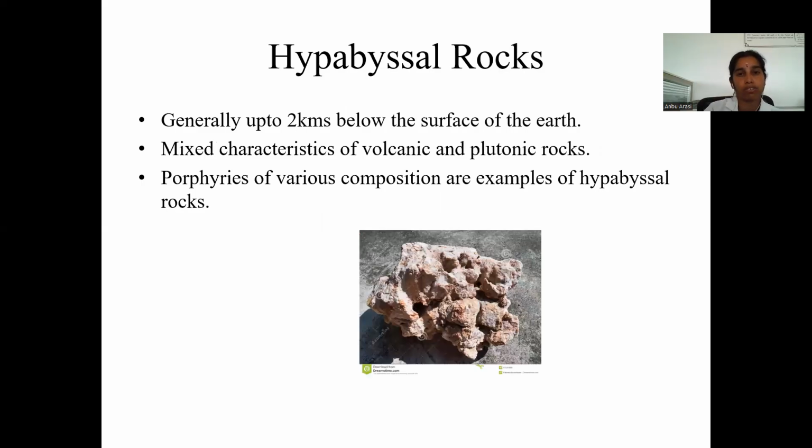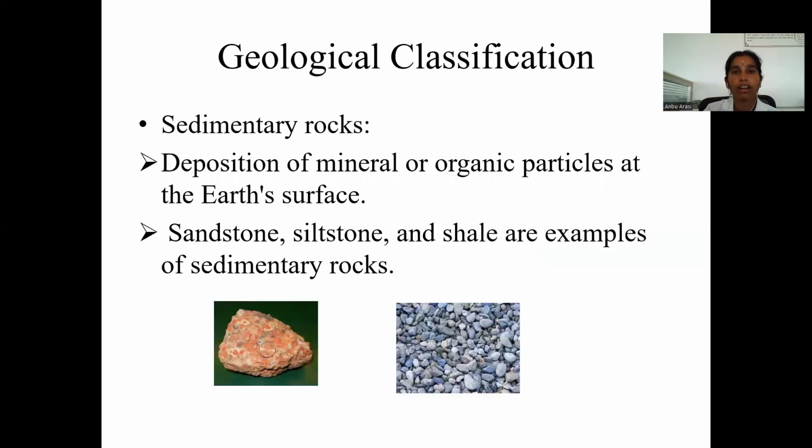Next, hypabyssal rock. Hypabyssal rocks occur generally up to 2 kilometers below the surface of the earth. They have mixed characteristics of volcanic rock and plutonic rocks. Porphyries of various composition are examples of hypabyssal rocks.